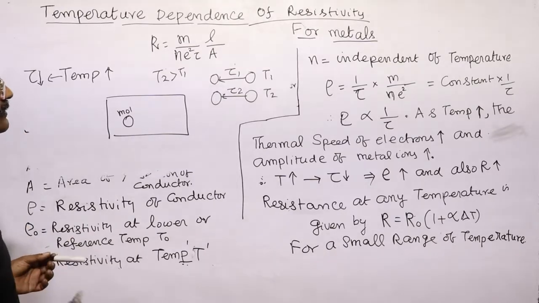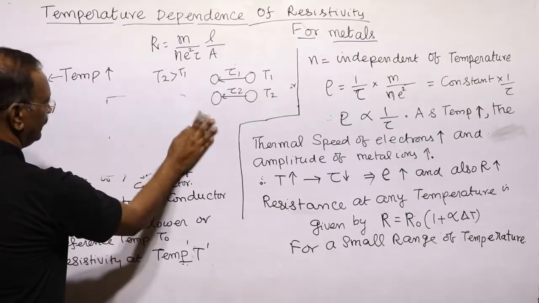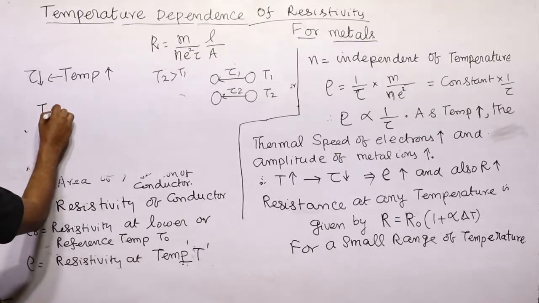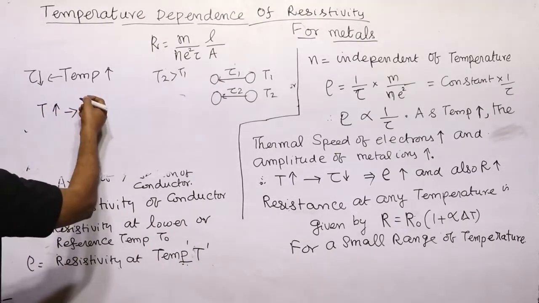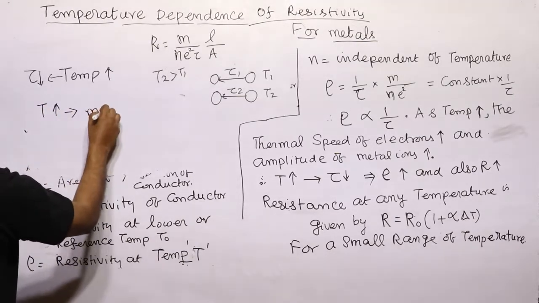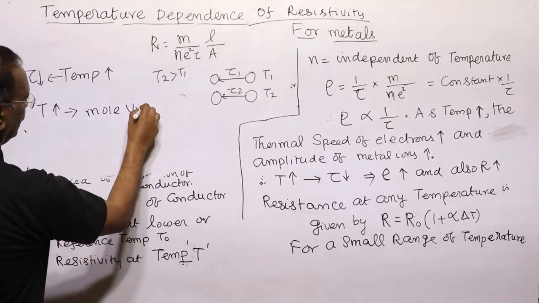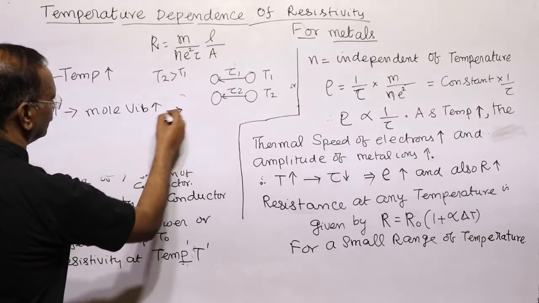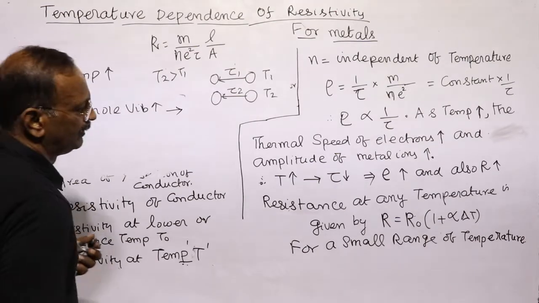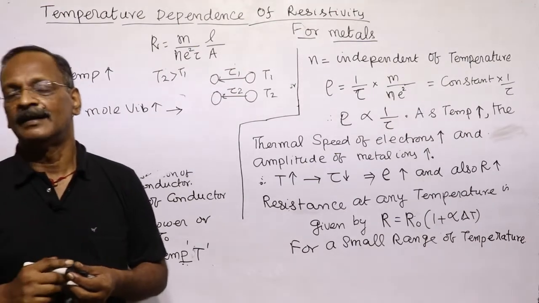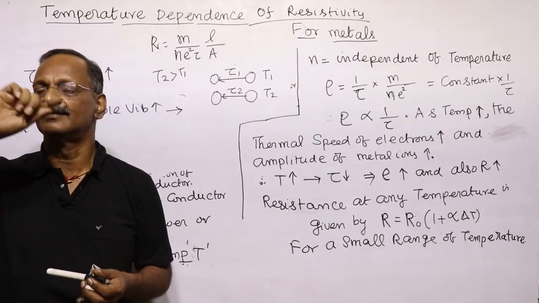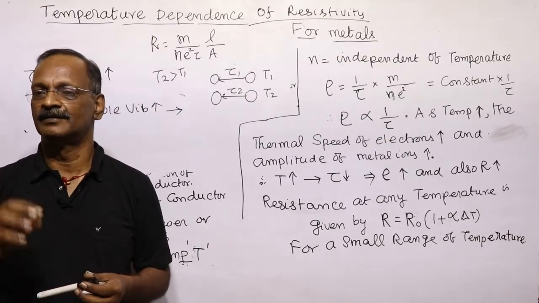So we can write, when temperature is increasing, the molecule vibration also increases, and also the ion. What is an ion? One atom, when it releases one free electron, becomes a positive ion.